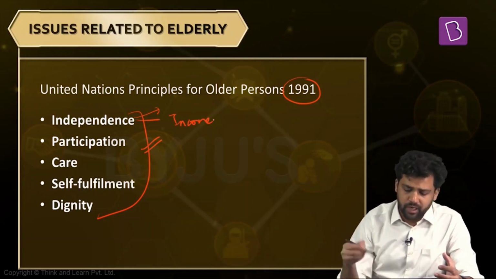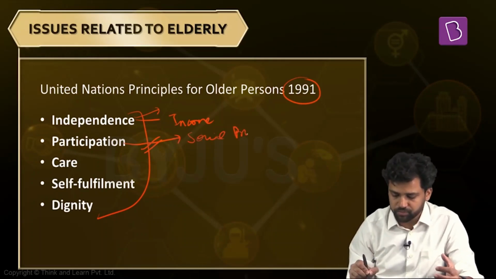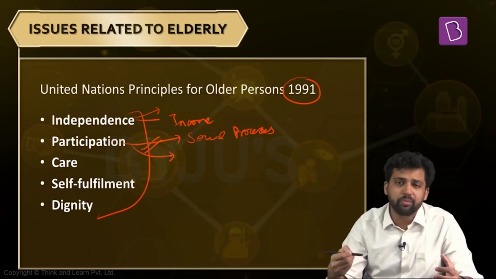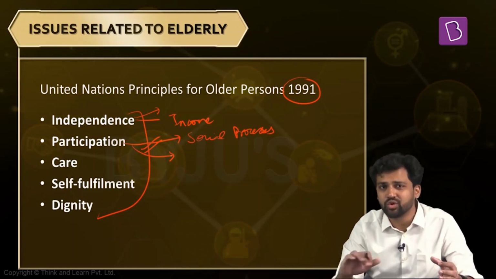Now, the next principle that the United Nations principle of older persons tells about is participation. Elderly people should be able to participate in the social processes. What do we mean by social process? For example, cultural processes, political processes. They are an effective part of the society. They should not be ignored. They should not be neglected. They should not be isolated.